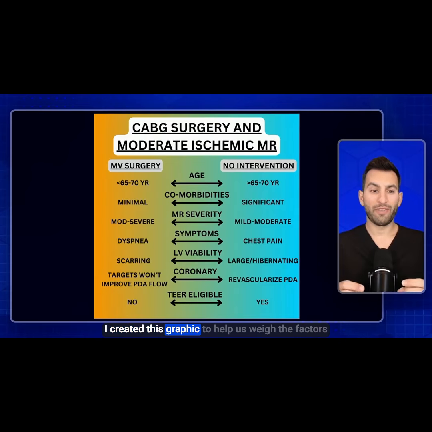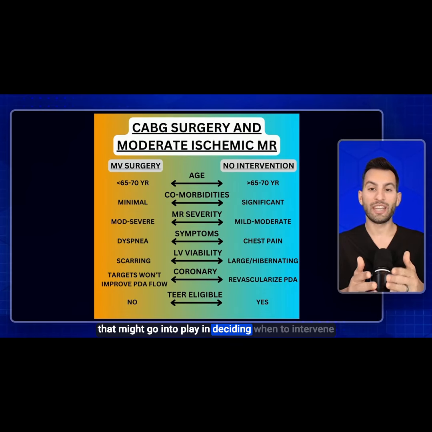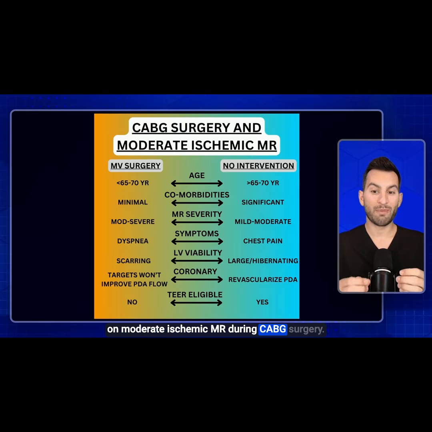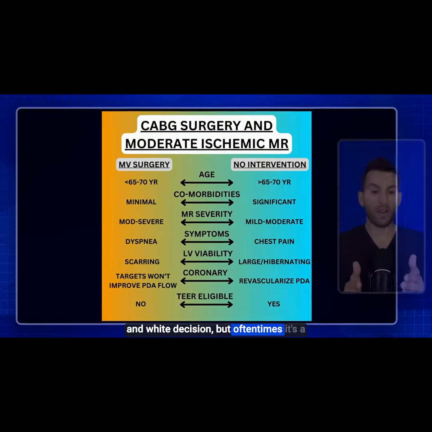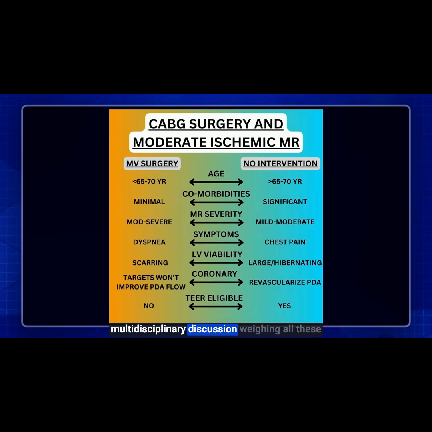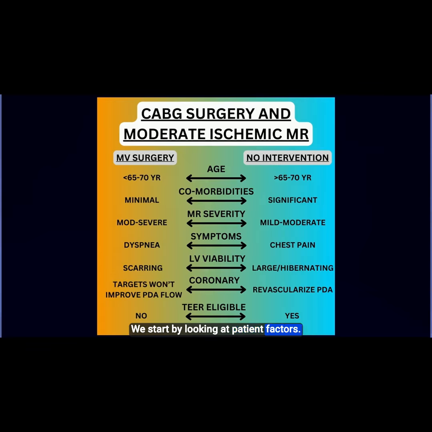I created this graphic to help us weigh the factors that might go into play in deciding when to intervene on moderate ischemic MR during CABG surgery. There's a lot of factors, and it's not a black and white decision, but oftentimes it's a multidisciplinary discussion weighing all these factors and what might be best for the patient. We start by looking at patient factors.